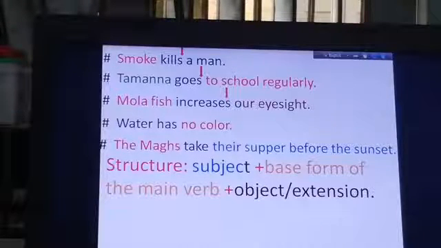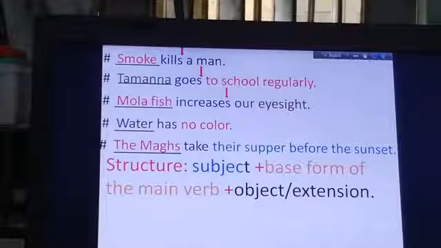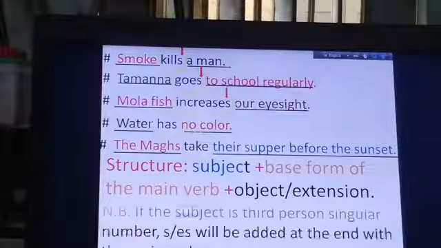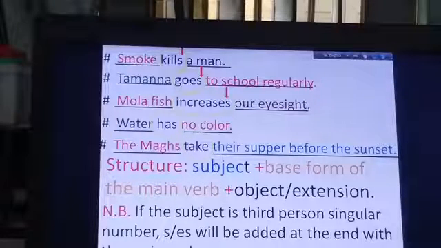So, dear students, first we will have to know how to form simple present tense. Simple present tense is formed in this way: subject plus verb plus object. So, the structure is given here: subject plus base form of the main verb plus object plus extension.